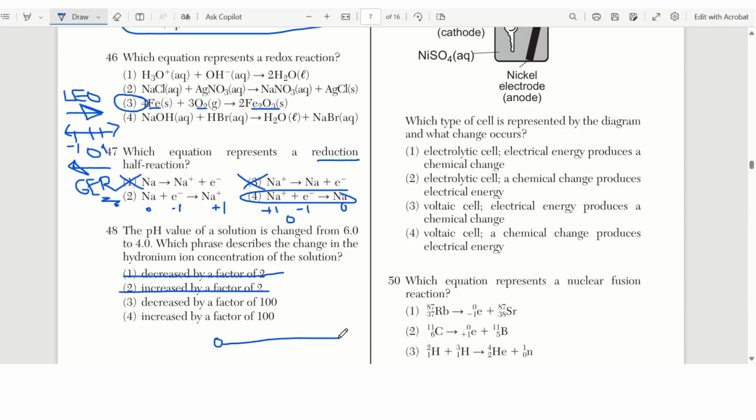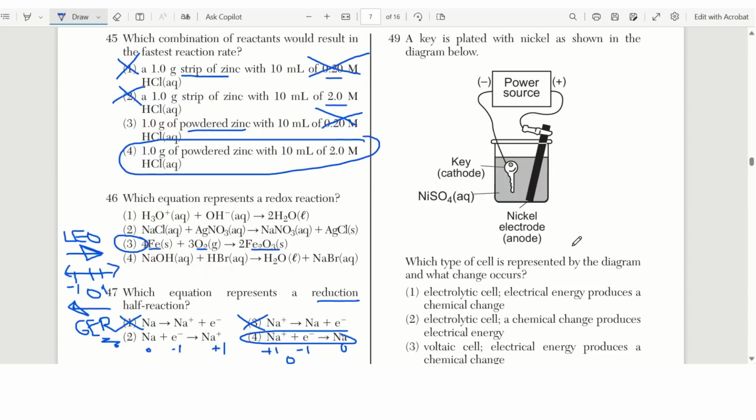So here's pH from 0 to 14. At 14, we have the most hydroxide. At 0, we have the most hydrogen or hydronium, because remember, hydrogens just like to stick to water molecules. So I have more hydrogens the closer I am to 0. If I went from 6 to 4, do I have more H's or fewer H's? Well, I moved this way, closer to 0. That means I have more H's, right?